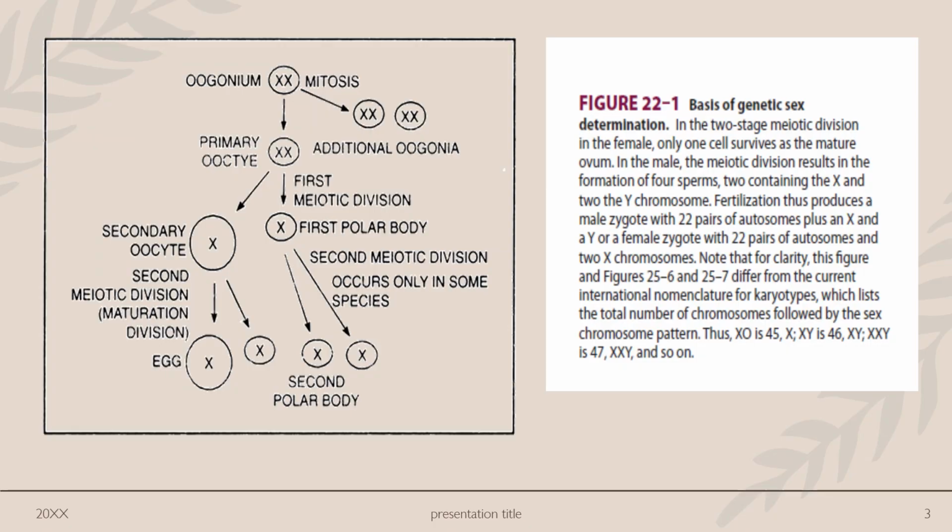Fertilization happens due to the union of the male haploid cell, that is the sperm, and the female haploid cell, that is the ovum. Now we will see the basic process of gametogenesis, that is the process of development of the ovum and the sperm, and what their chromosomal pattern is. In case of female, in the two stages of meiotic division, only one cell survives. We can see here only one cell survives, and that is the ovum or egg, which contains a single X chromosome. All other cells will be destroyed.